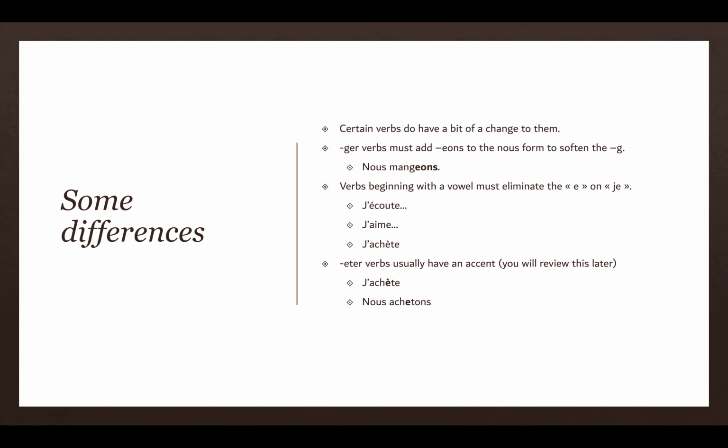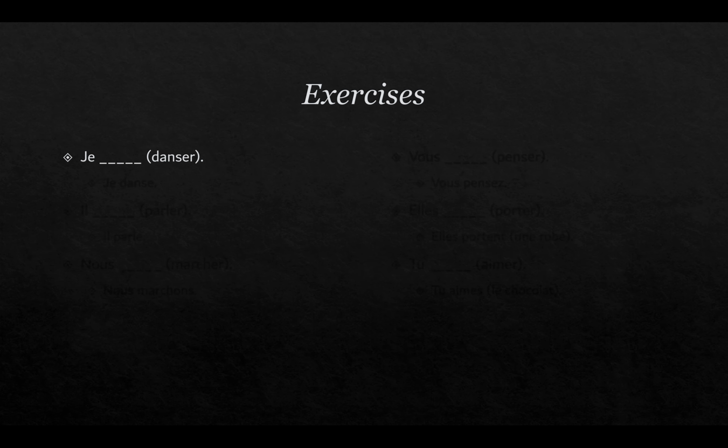And that has to do with a phonetic sound. Since the E isn't pronounced in French without an accent, if you remove that accent for the je form, it's j'achete instead of j'achète. In nous achetons, we don't want to hear the E. So nous achetons. So that's why that's there. Okay, let's do a few exercises.